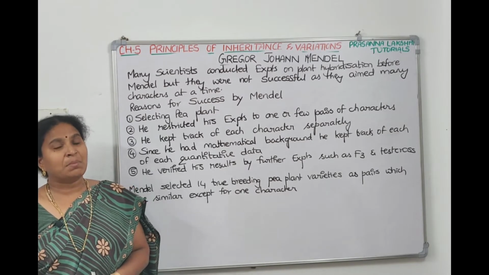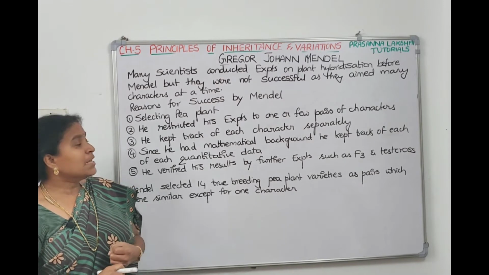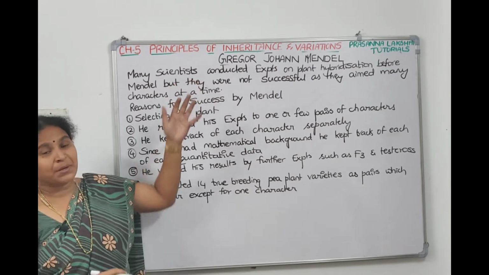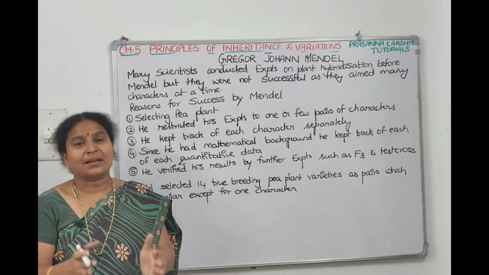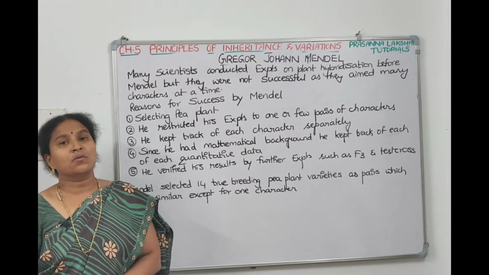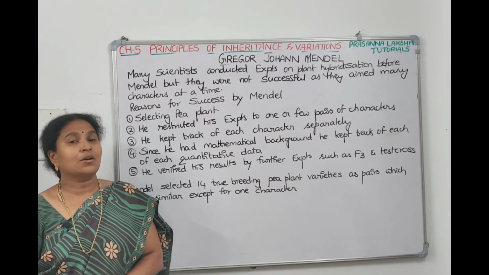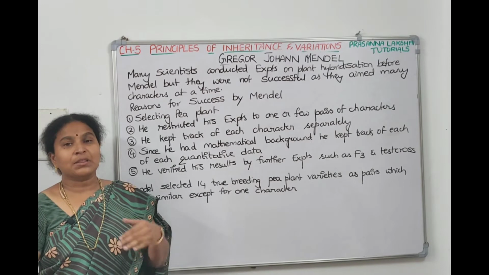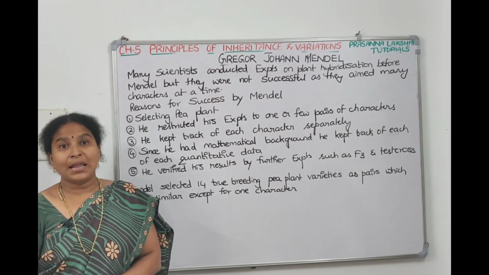What are the reasons which made Mendel successful? The first point is selecting the pea plant, of course. The second is that he restricted his experiments to 1 character at a time, whereas others did many characters at a time. The third is that he kept the data of each experiment separately. Since he had a mathematical background, his sample sizes were large and he used mathematical and statistical logic to solve the ratios. Then he verified his results further, not only with F1 and F2 but with F3 and test cross also. All this helped him lay the laws of genetics.